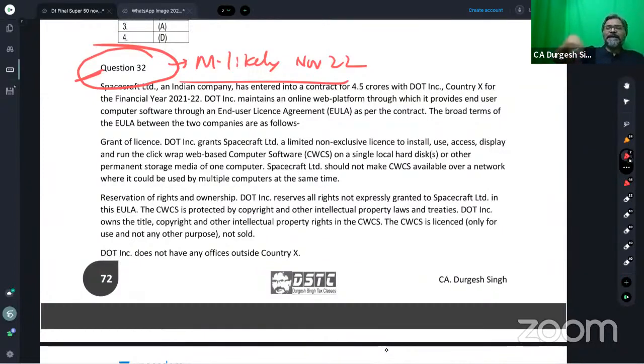And if it is a royalty as per our law, as you all are aware, then the royalty income is deemed to accrue or arise in India. Will it be deemed to accrue or arise in India, students? The answer is yes, because the payer is a resident.